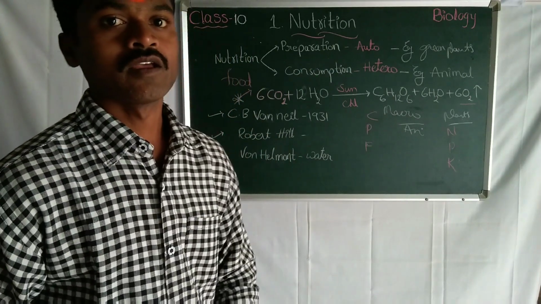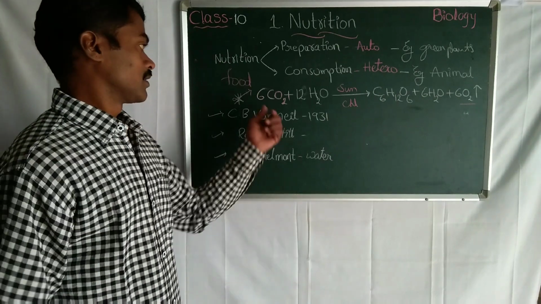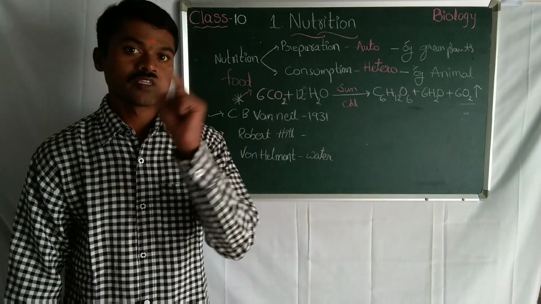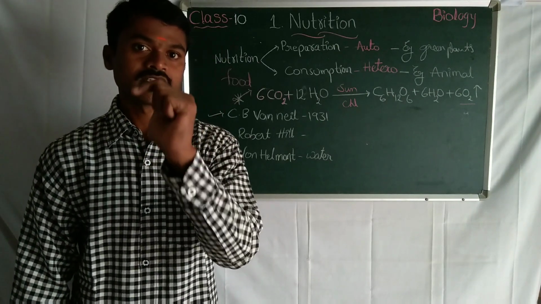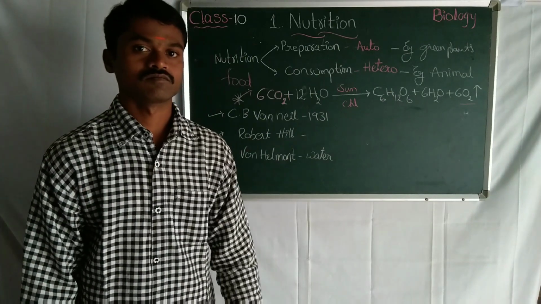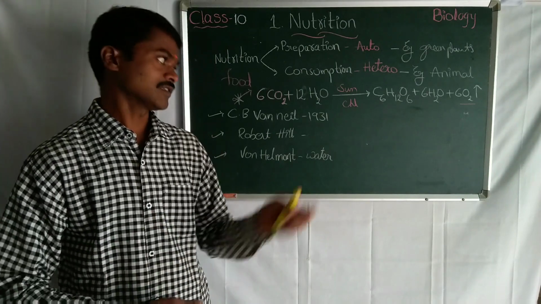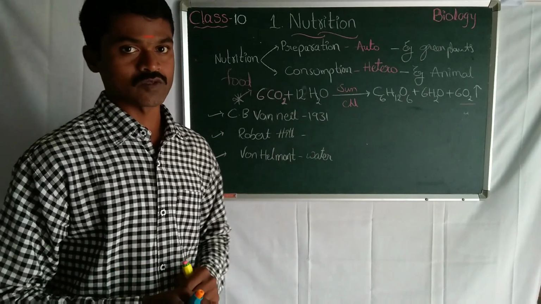Now you see, I want you to learn this one: 6CO2 + 12H2O gives, in sunlight and chlorophyll, C6H12O6 + 6H2O + 6O2. If you learn it, it's a rhythm. Just learn it like this, then it will be better. Now I will say why it's very important.